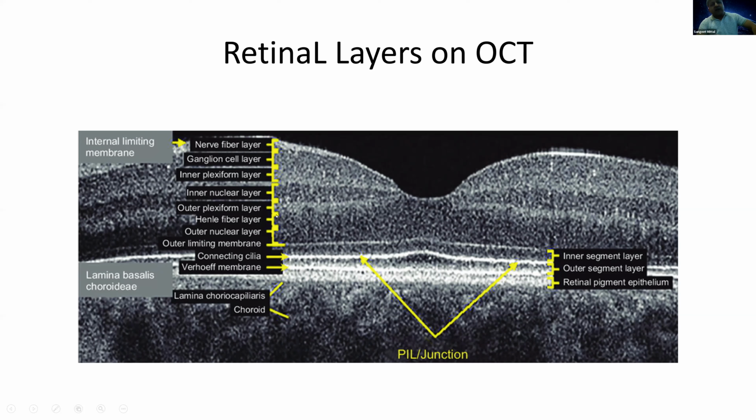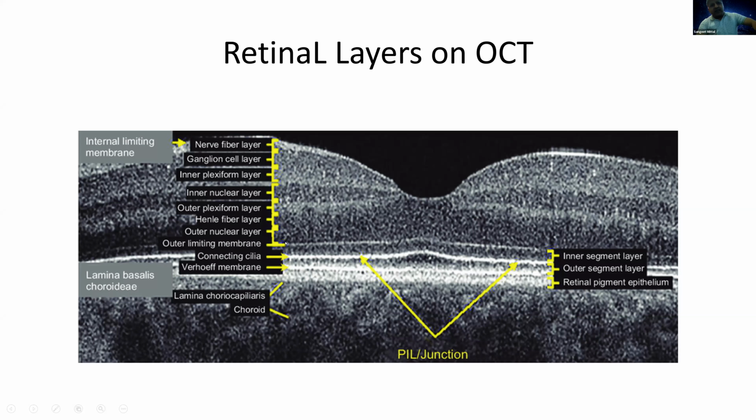One thing you have to remember is that all the layers which have fibers, axons or synapses appear brighter, and all the layers which contain cell bodies appear lighter or black in the OCT scan.